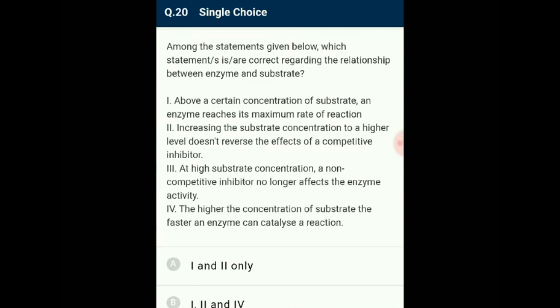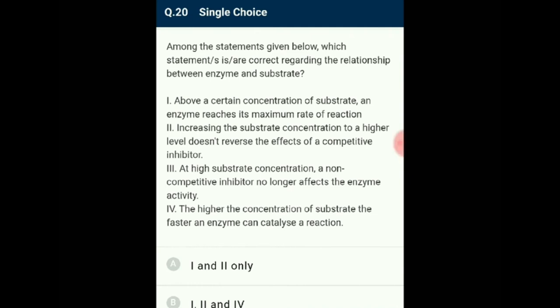Question number 20. Among the statements given below, which statement is correct regarding the relationship between enzymes and a substrate? Substrate concentration is a factor that plays a role in enzyme activity. The more the substrate concentration, the more the enzyme activity, till it reaches saturation, where even increasing substrate will not increase the activity. Statement 1 agrees to it, but statement 4 is incomplete.